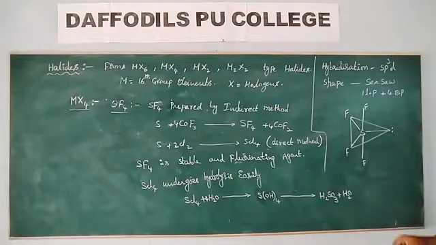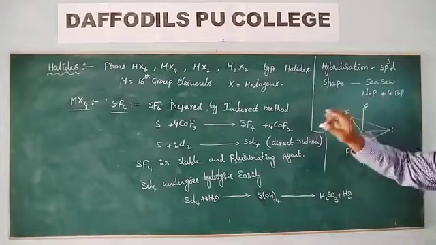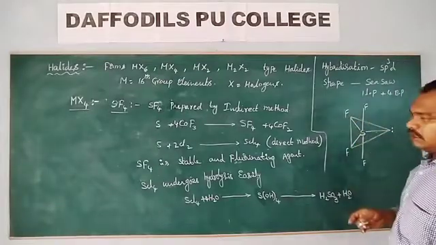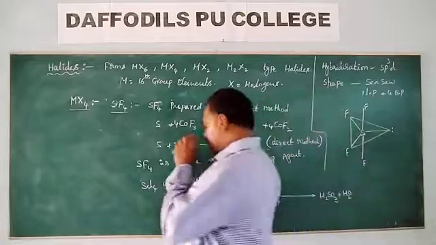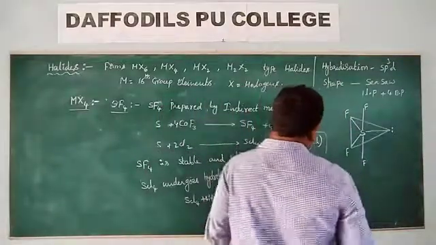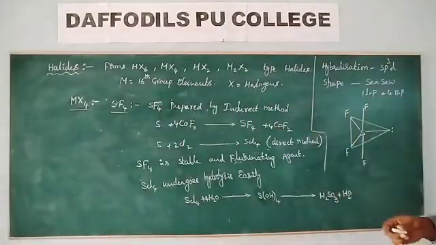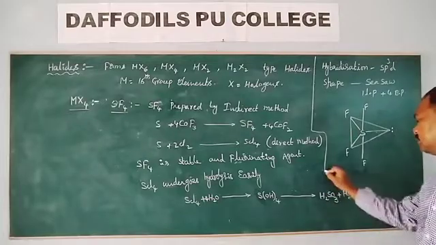So this is the seesaw shape of SF4 or SCl4.